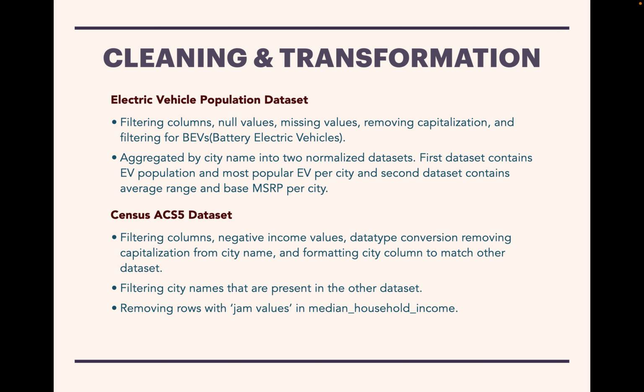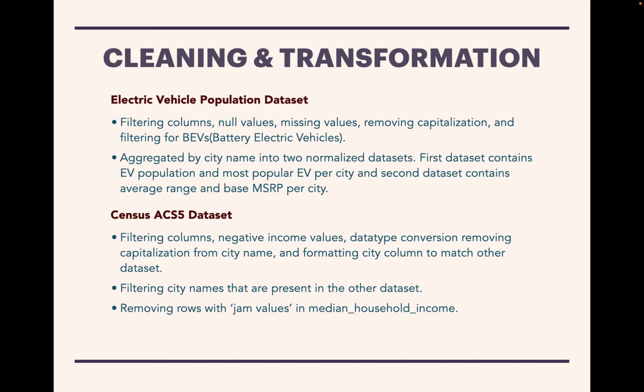So during cleaning and transformation for the electric vehicle population dataset, I filtered columns, null values, missing values, removed the capitalization from cities, and also selected only those records which had battery electric vehicles. So I did not use the hybrid vehicles basically. I then aggregated the whole table by city name and differentiated into two normalized datasets. The first dataset contains EV population as well as the most popular EV per city. And the second dataset contains the average range and average base MSRP per city.